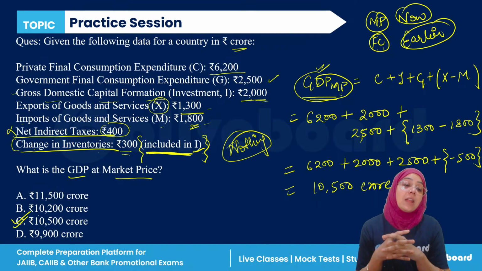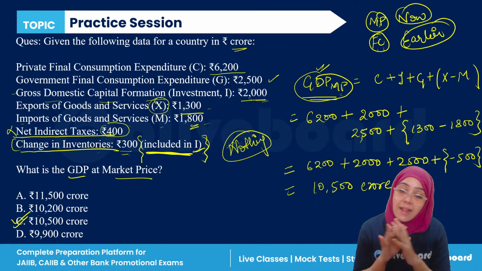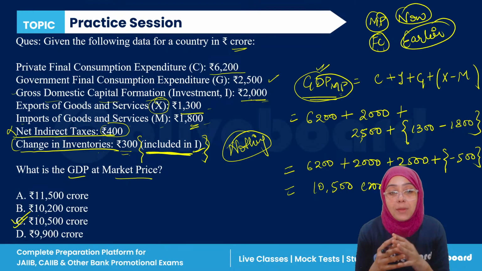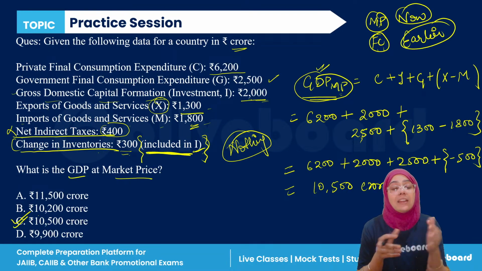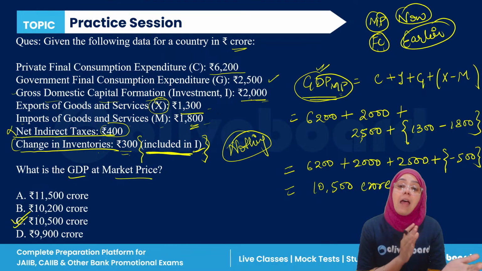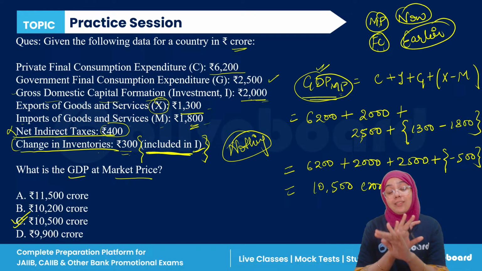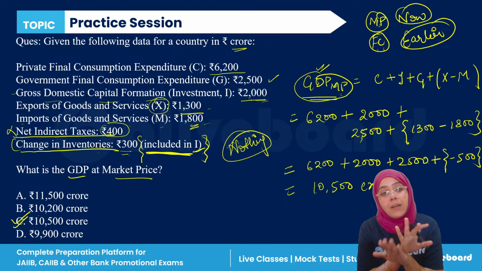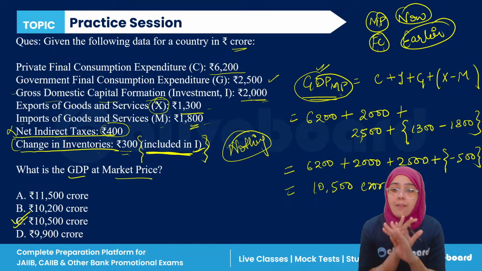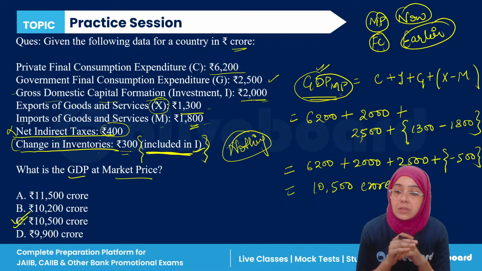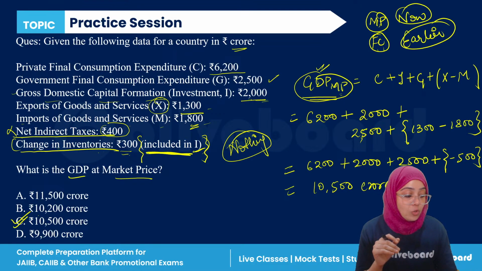The correct answer is C, not B. Because I know that you all will adjust 300 here, 10,500 minus 300. Then you are getting the answer 10,200. Don't miss this word. When it is written that it is already included in I, it means already adjusted in investment. We don't have to adjust it externally. The final answer is 10,500. Clear? Any doubt in this question?